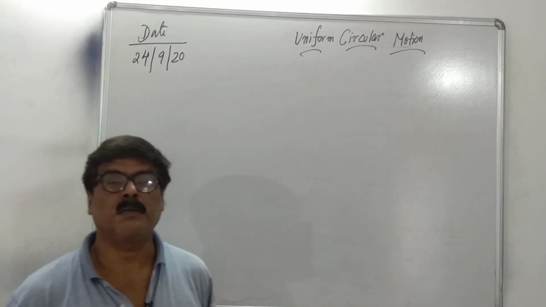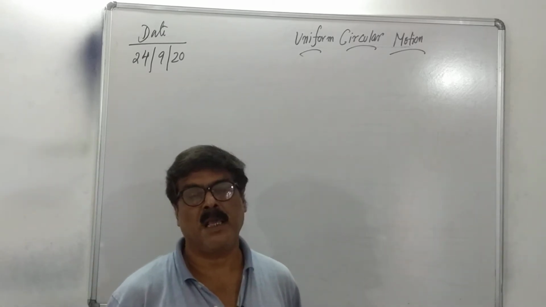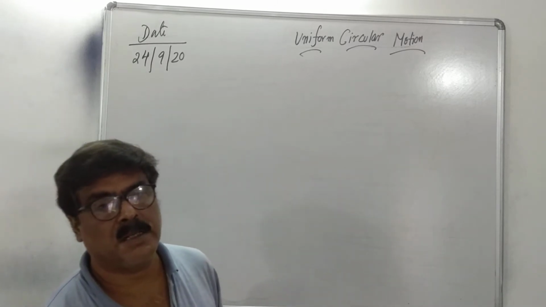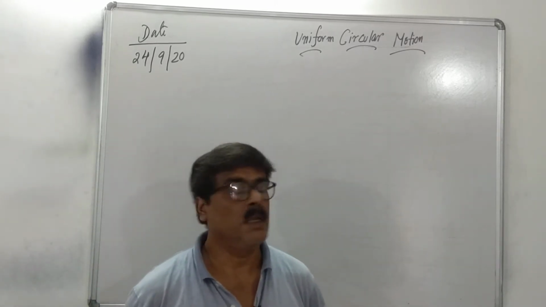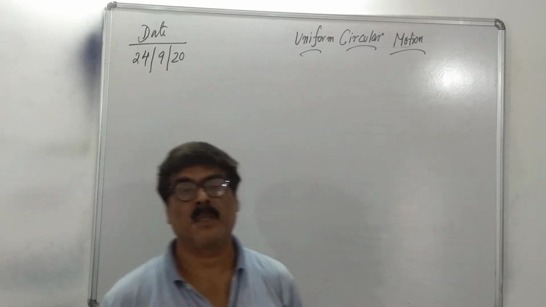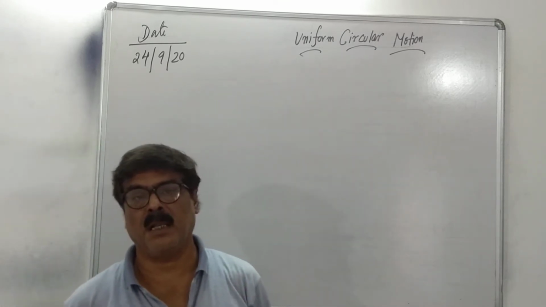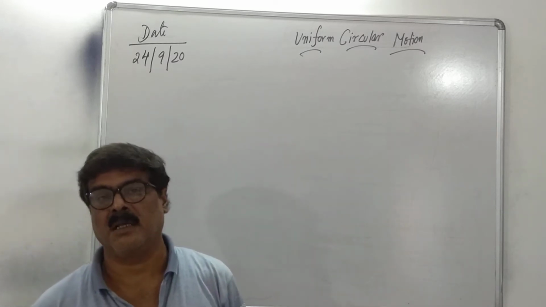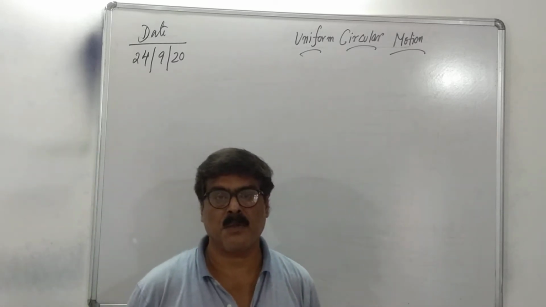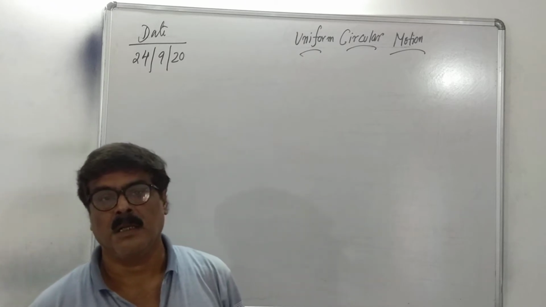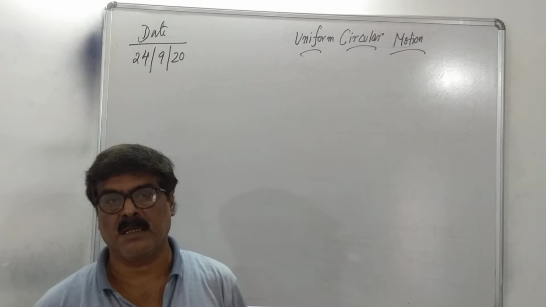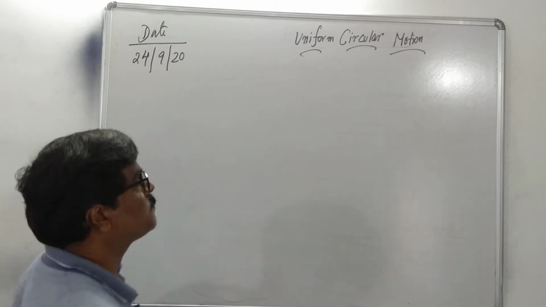Today we start centripetal acceleration. Centripetal acceleration in uniform circular motion. Centripetal means center seeking. This type of acceleration is known as centripetal, that is, center-seeking, kendramukhi acceleration.